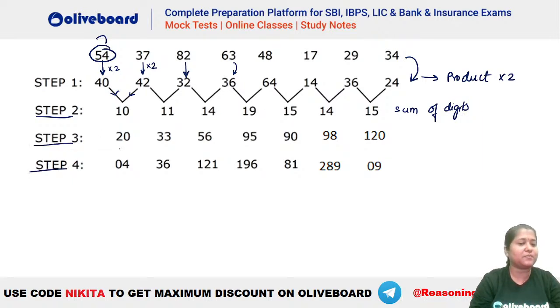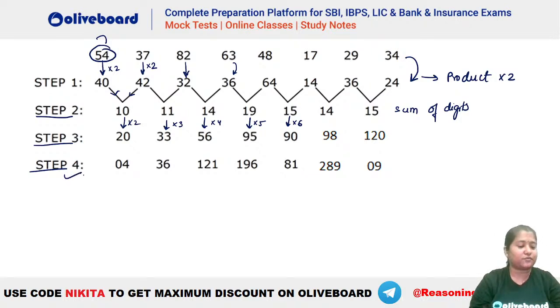What is happening in step number 3? This is 10 into 2, right? This is into 3. This is into 4. This is into 5. This is into 6 and so on, right? So into 2, into 3, into 4, into 5, into 6. That is the logic that they have applied for step number 3.